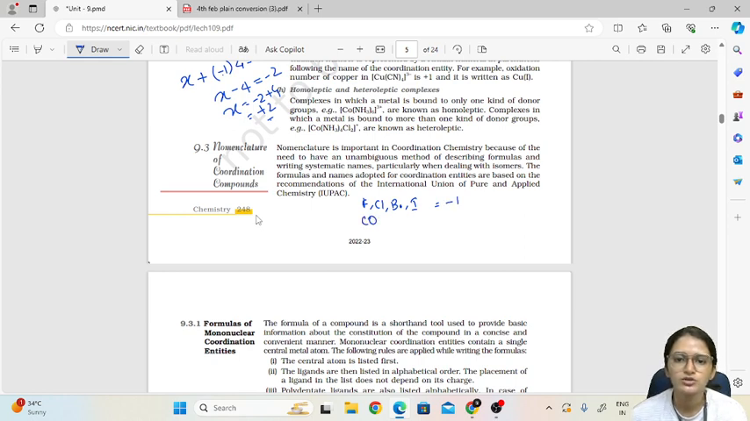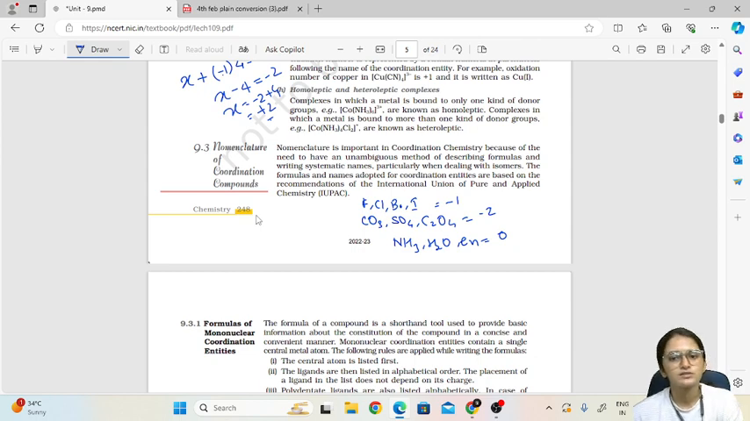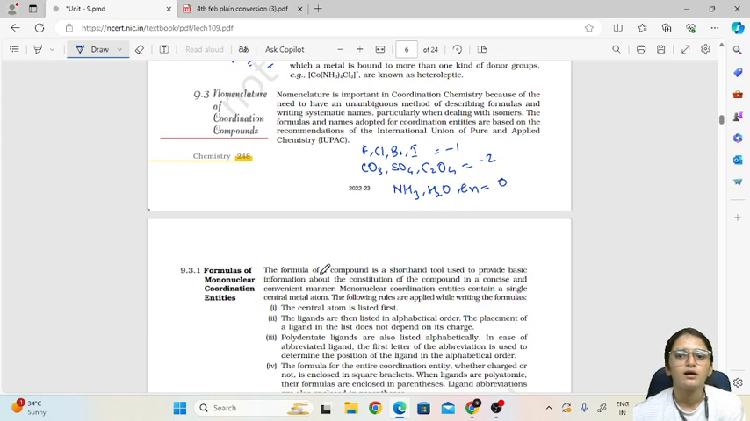Then ions such as CO3, SO4, C2O4. These ions have -2 oxidation state. Then NH3, H2O, en. These are the stable ones which have 0 oxidation state. Okay, so these important ions, you should know the charges on them. Then we will move on.